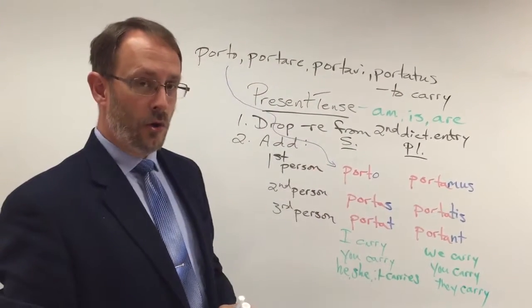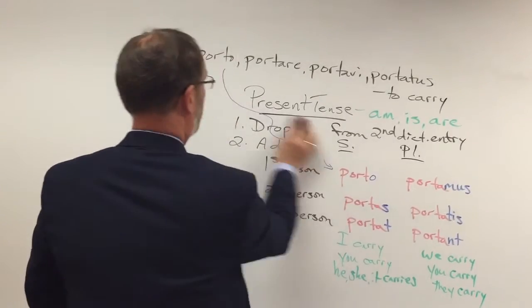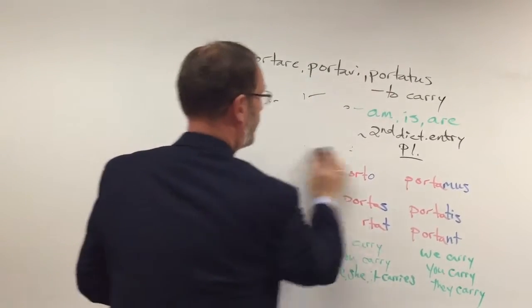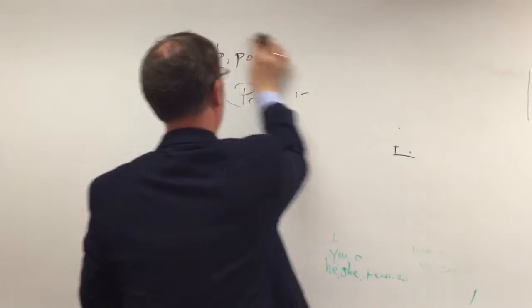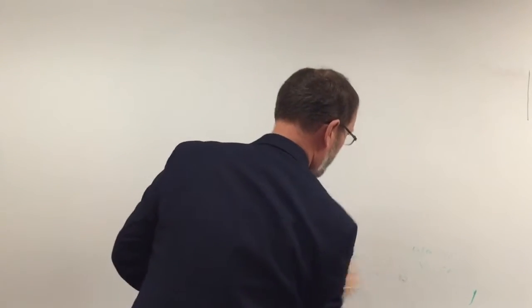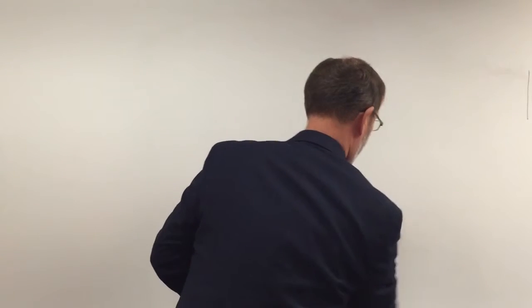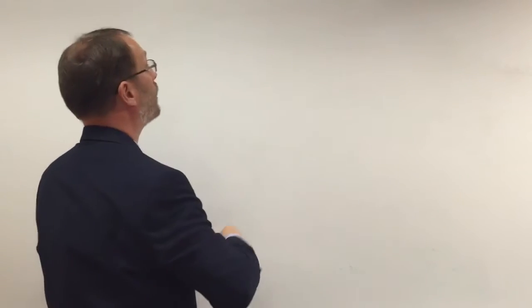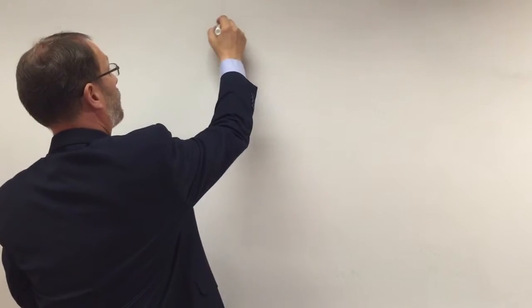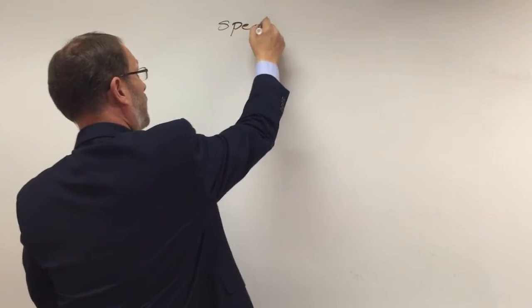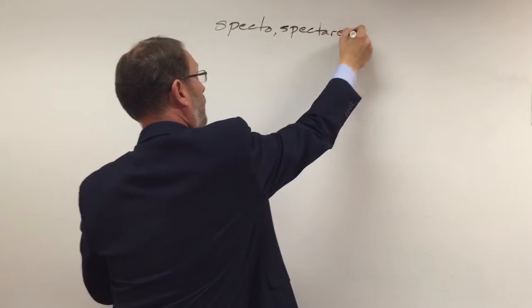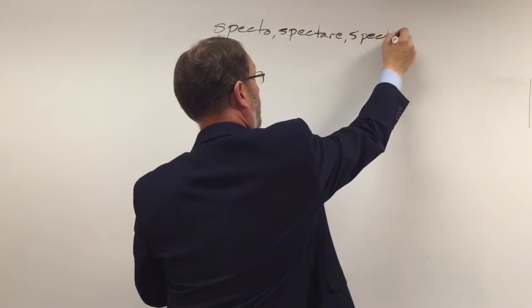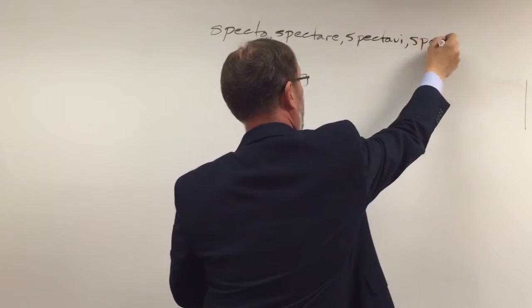Well, let's see if you can do this on your own. I'm going to erase all this business here. We'll reset up the chart. And let's take a different verb from page 27. Maybe let's take this time, let's take specto. Specto, spectare, spectavi, spectantus,